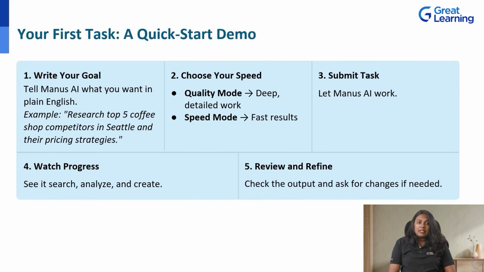All right, theory is great, but let's get hands-on. I'm going to walk you through submitting your first task using our proven framework. Here's a simple 5-step process you'll follow every time. Step 1. Write your goal. Tell Manus AI what you want in plain English, using a role plus task plus context plus format formula.